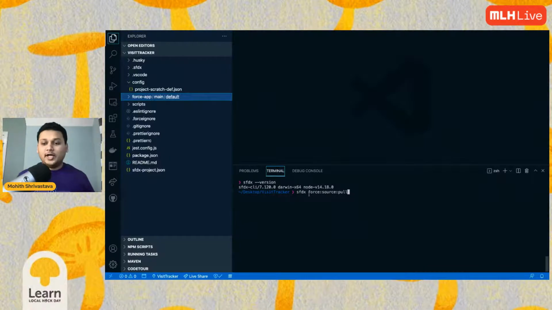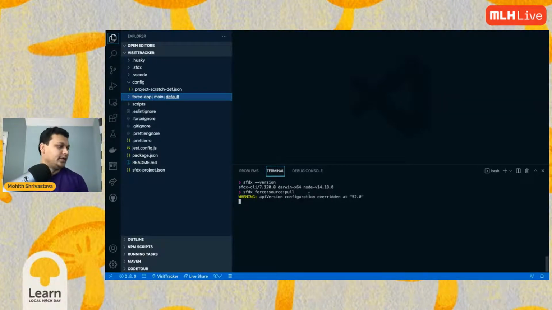Whatever we have created is metadata, okay? When you do the pull, it will pull all the metadata that we just created in the org, including objects, including the tabs, including the apps we have. So let's pull it. As you can see, it is running that pull operation. Any questions so far?